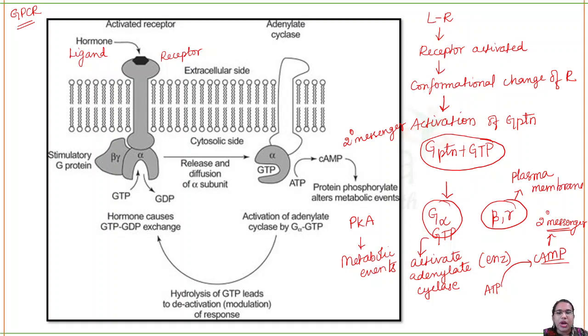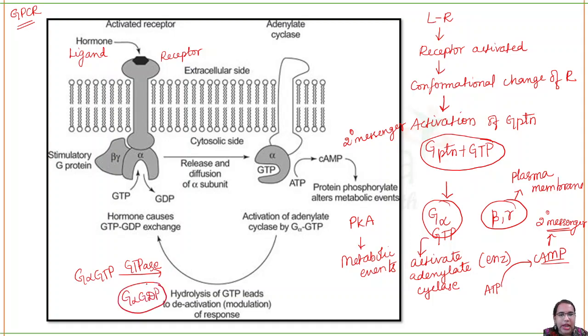Okay. So when the work is done, when all of the process is over, there should be deactivation of the receptor. It cannot be active all the time. That will cause a problem again. It has to be restored to its own state. So what will happen? You have this G alpha GTP, right? We know that the G protein has GTPase activity. So it will convert G alpha GTP to G alpha GDP.